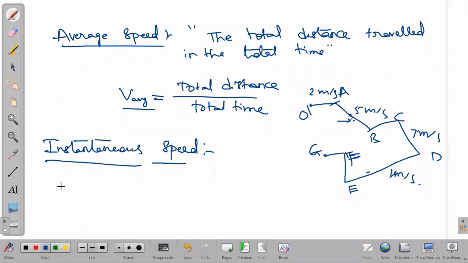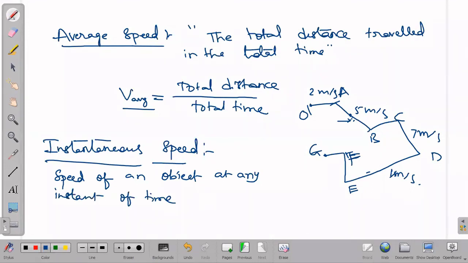So the speed of an object at any instant of time is known as instantaneous speed.